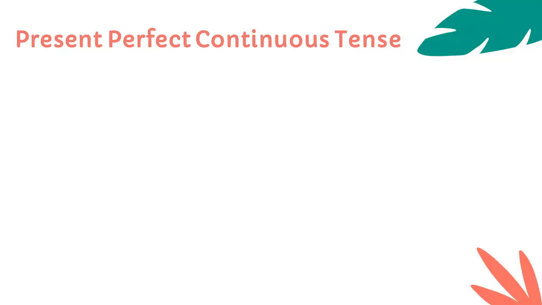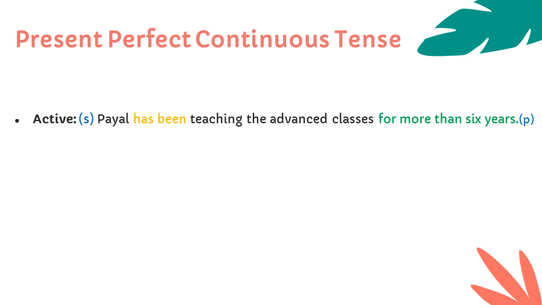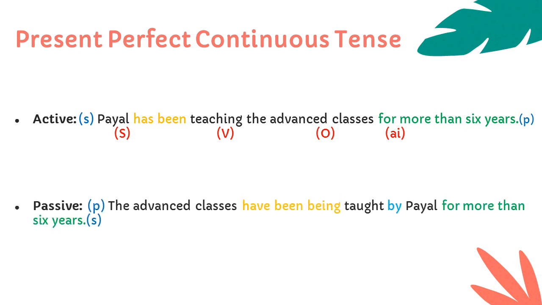Our next example is of present perfect continuous tense. Payal has been teaching the advanced classes for more than 6 years. Here the subject Payal is singular. The advanced classes is the object and which is in plural form. And you can see here for more than 6 years is an additional information. So you need to focus on subject, verb and object only. The answer will be the advanced classes have been being taught by Payal for more than 6 years.